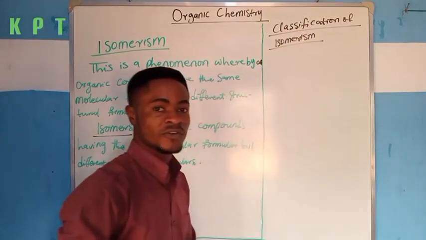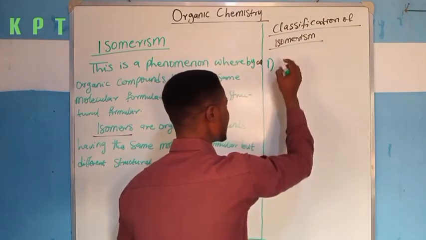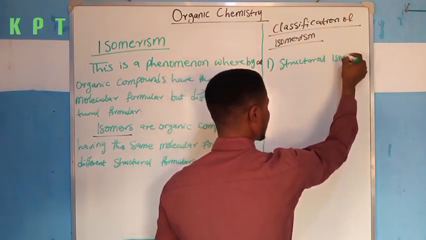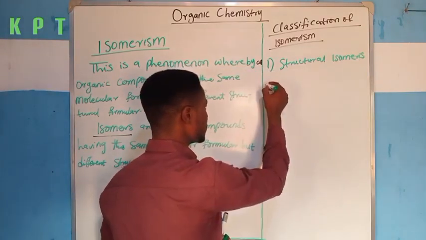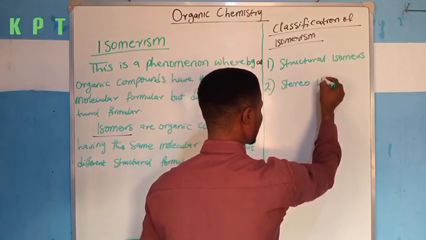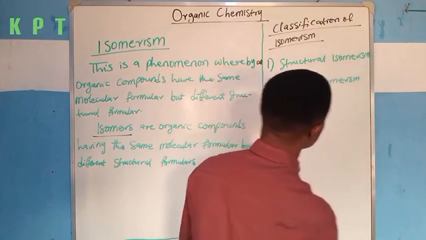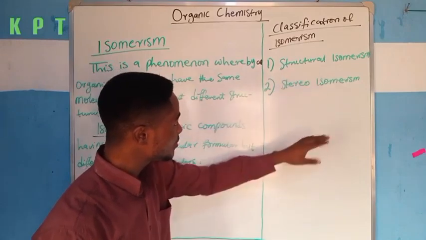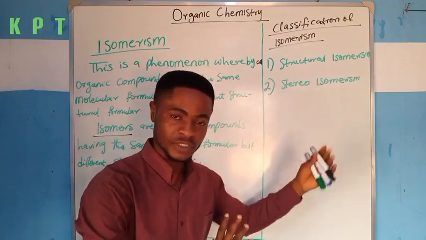So the classification of isomerism: the first is structural isomerism, and the second is stereoisomerism. So these are the two broad classifications of isomerism, the structural isomerism and the stereoisomerism. Now, don't forget, these are the two classifications.